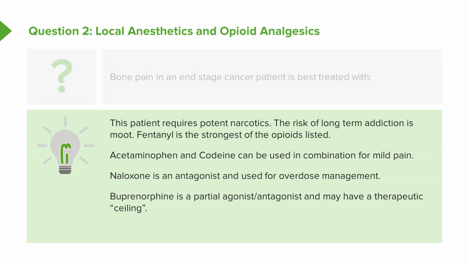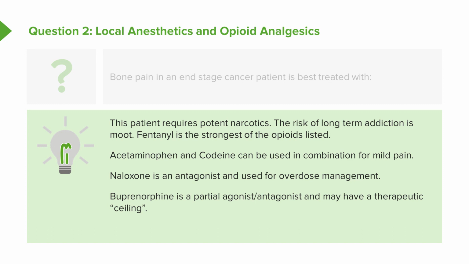This patient is an end-stage cancer patient. He or she requires potent narcotics. The risk of long-term addiction is just not an issue here because the patient is probably not going to survive too long. Fentanyl is the strongest of the opioids that are listed here. In fact, the only opioid that's stronger than fentanyl is Sufenta, which is used in anesthesia. Now, acetaminophen and codeine can be used in combination with fentanyl for mild pain.